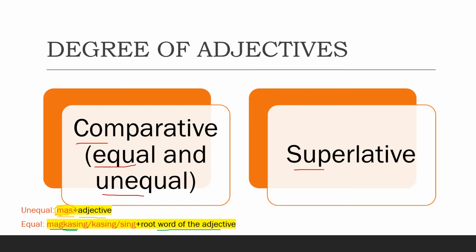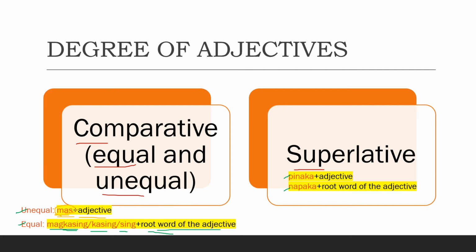And for the equal comparative degree, we use magkasing plus the root word of the adjective. Magkasing, or it could be kasing plus the root word. And lastly, we have sing plus the root word of the adjective. So that's for the unequal and equal comparative degree. For the superlative one, we can use these two formulas.